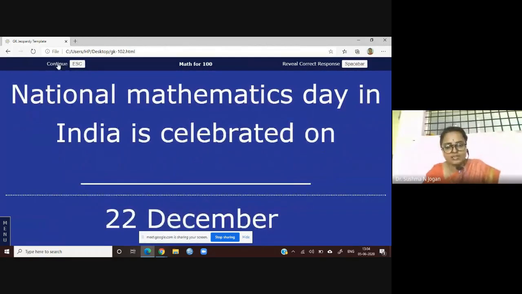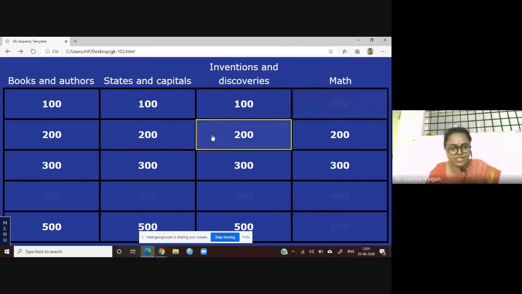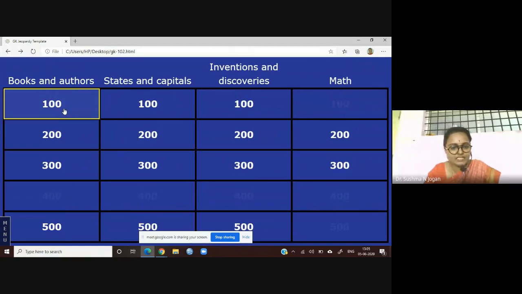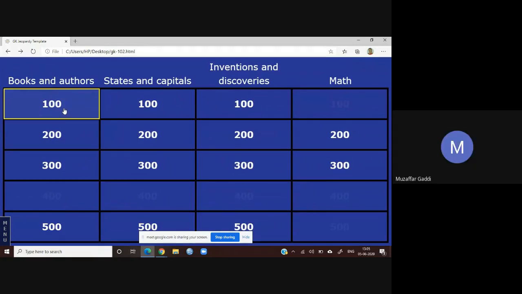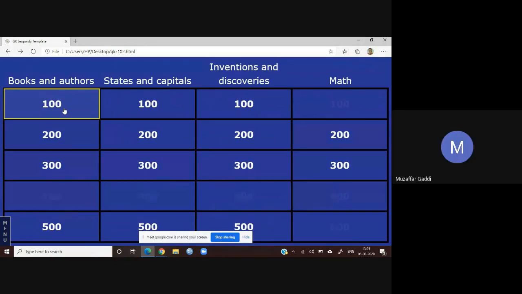So yes, December 22. Now that score is invisible, which means you have played it and scored it. Now can I go for the next one? Anybody? Teachers, any other subject? Yes sir? 100. Which subject sir? Which title? Physics. Inventions and discoveries? Madam? A Brief History of Time, madam.